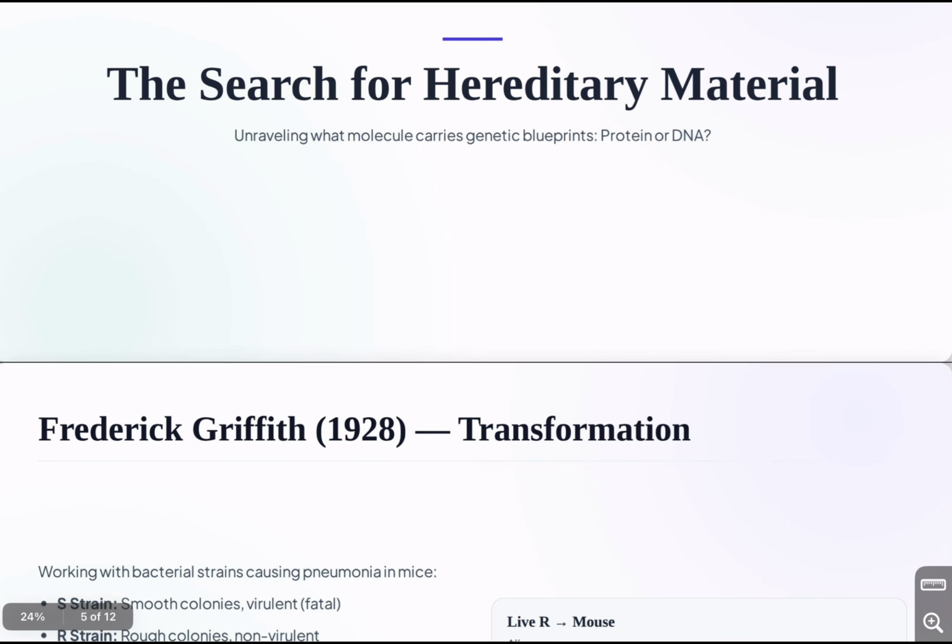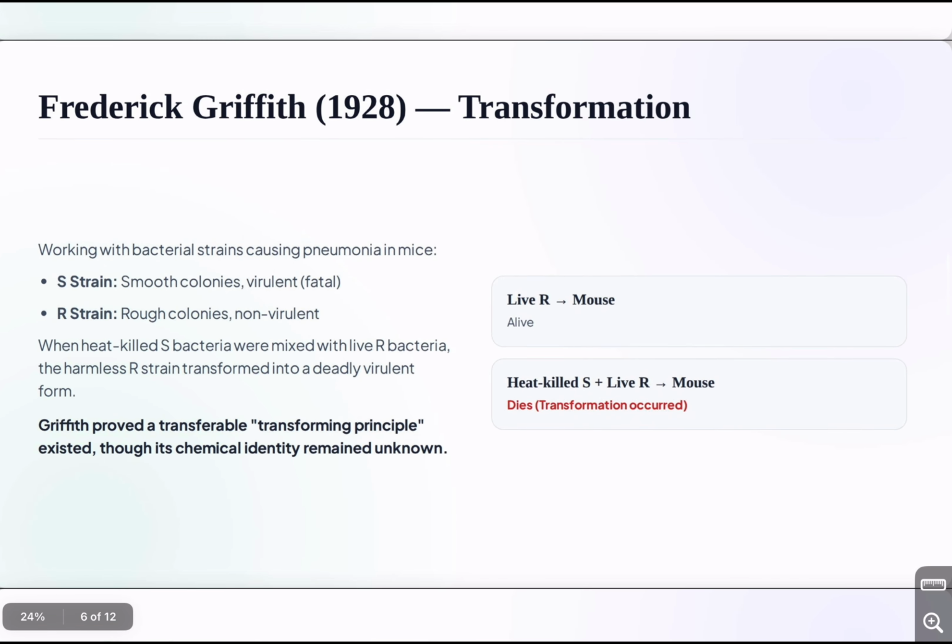Now let's talk about an important experiment. In 1928, a British scientist named Frederick Griffith conducted experiments using bacteria that caused pneumonia in mice. He worked with two forms of the bacterium: S strain, smooth colonies and virulent; R strain, rough colonies and non-virulent.